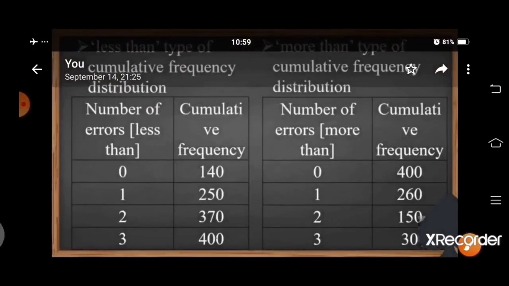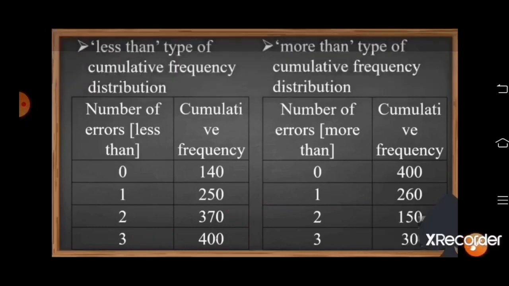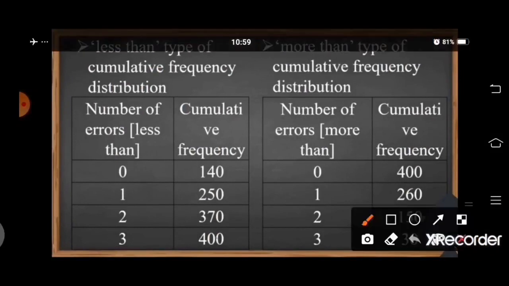We will write down here 370. Then for number of errors less than or equal to 3, we will add 30, and we will write down here 400. So in cumulative frequency, we will keep adding frequency for the next class: 140, plus 110, then 120, then 30.